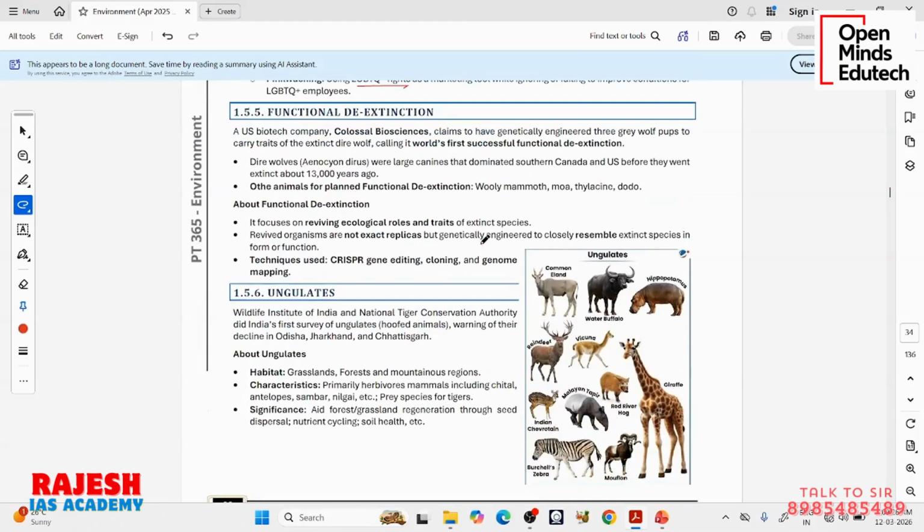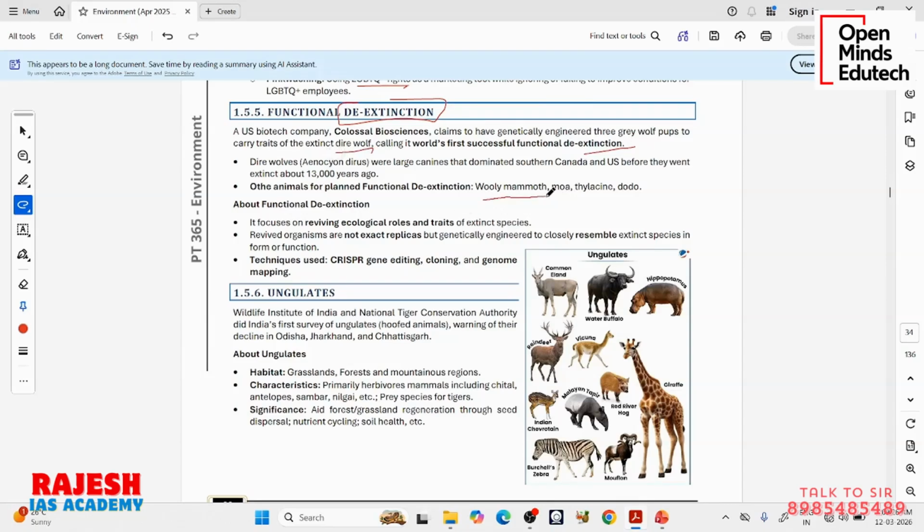Okay, moving on to functional de-extinction. Very, very important topic. Very interesting topic. If I have to tell in one word, take the example of Jurassic Park. What is shown in the Jurassic Park movies is functional de-extinction. There are some species which have gone extinct. They are no more on this planet. Like there is something called the dire wolf. It has gone extinct.